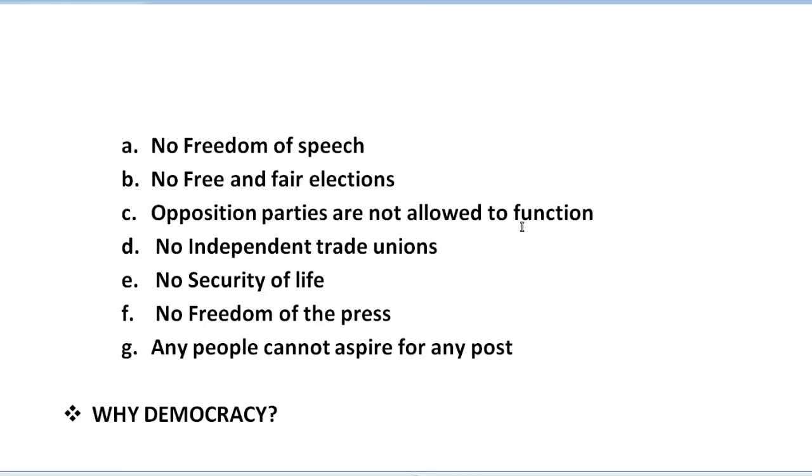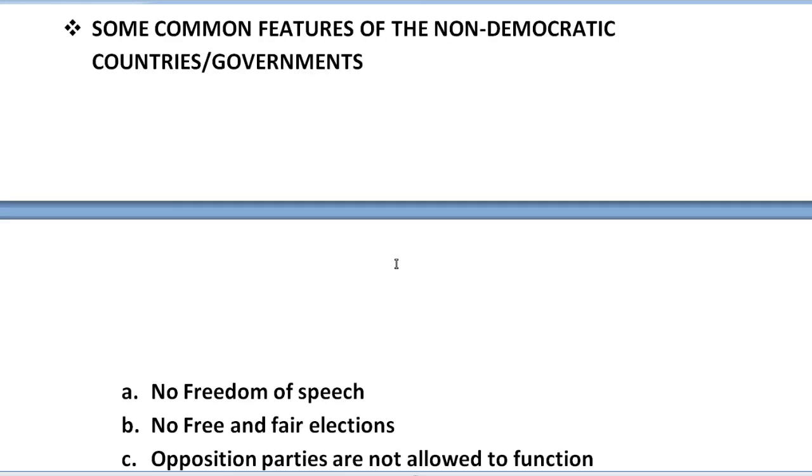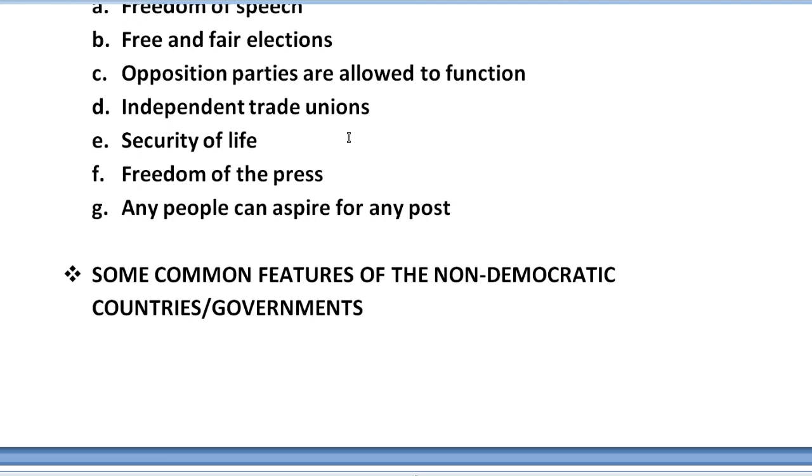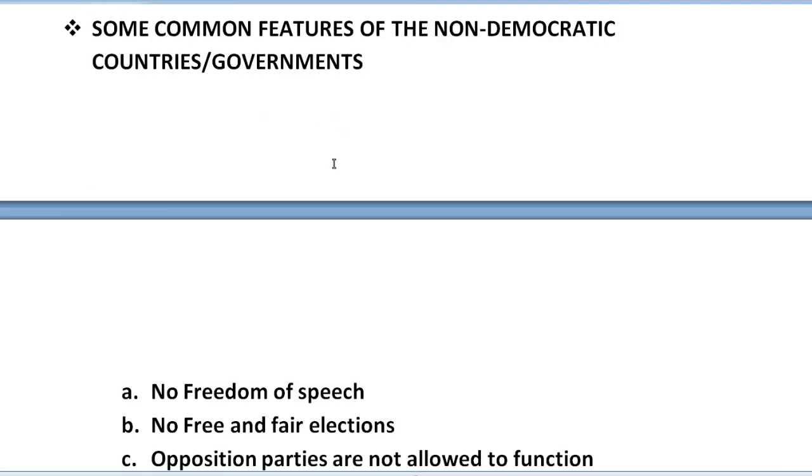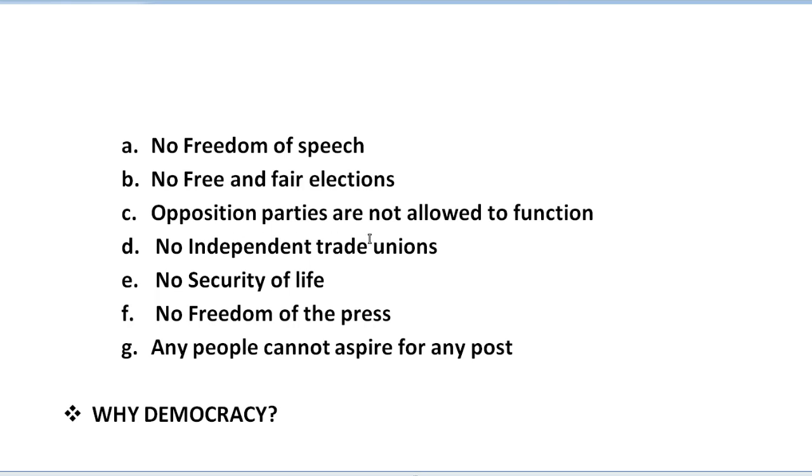Opposition parties are not allowed to function, no independent trade unions. Just like here, in India we follow a multi-party system. So here, of course, the opposition parties are allowed to function, but there, opposition parties are not allowed to function. No independent trade unions, no security of life. If you criticize the government, you will definitely be punished by the government.